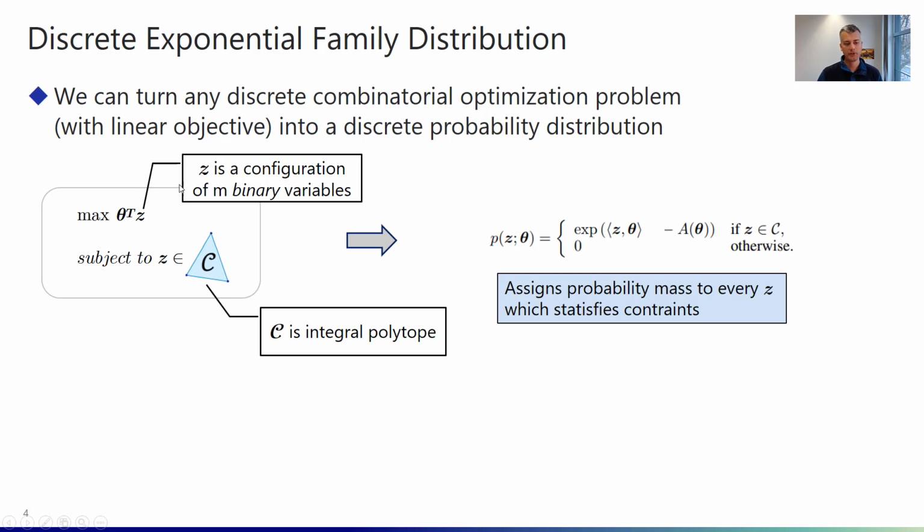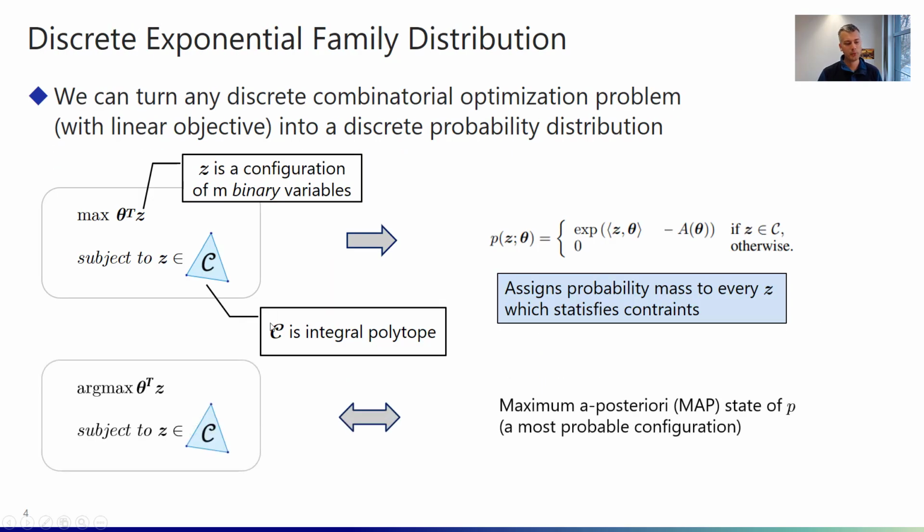And this optimization problem can be turned into a discrete exponential family distribution that assigns a probability mass to every z which satisfies the constraints. So the probability of a z is proportional to the exponential of the inner product between it and the parameters theta, and 0 otherwise. And so if we can now find a way to backpropagate through arbitrary discrete exponential family distributions, we can also approach this problem of differentiating through discrete combinatorial optimization problems.